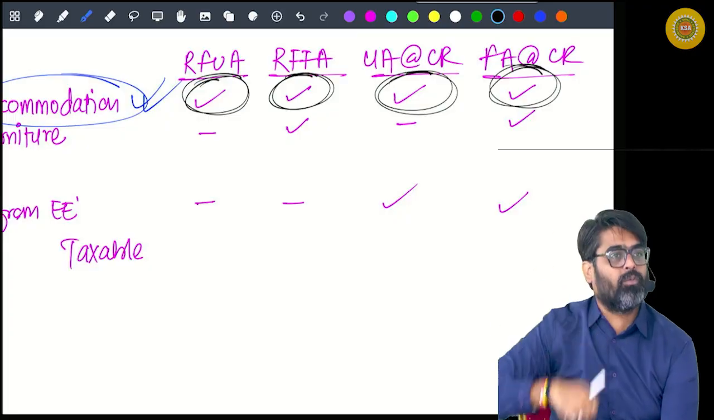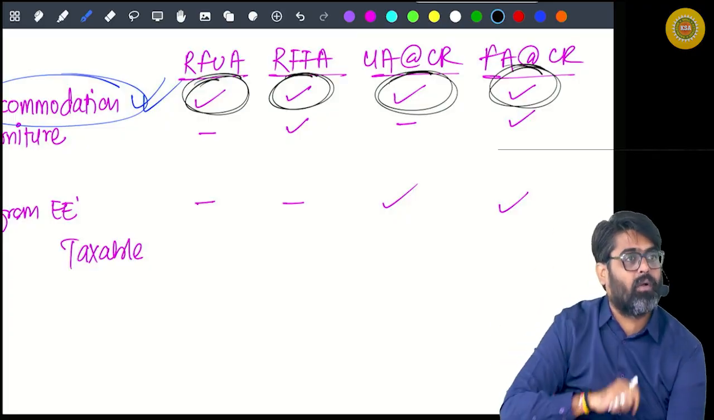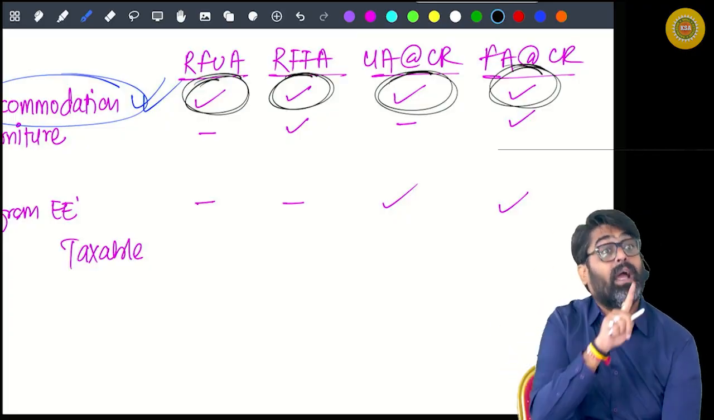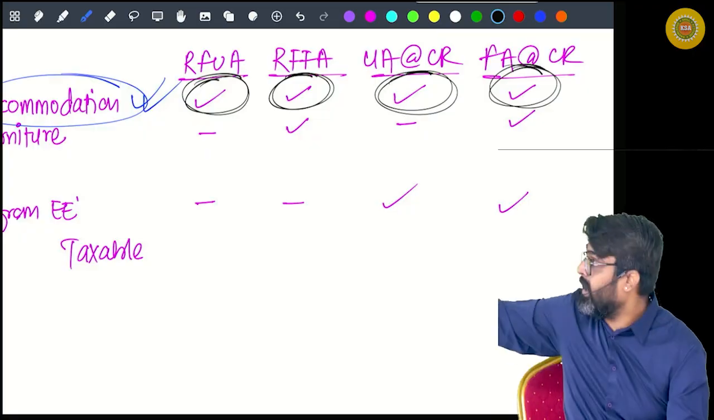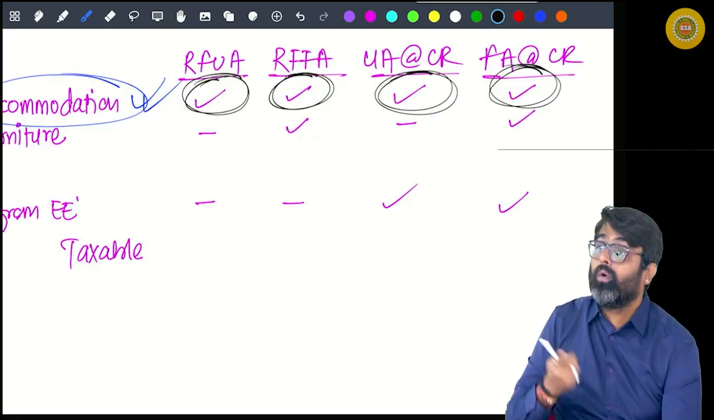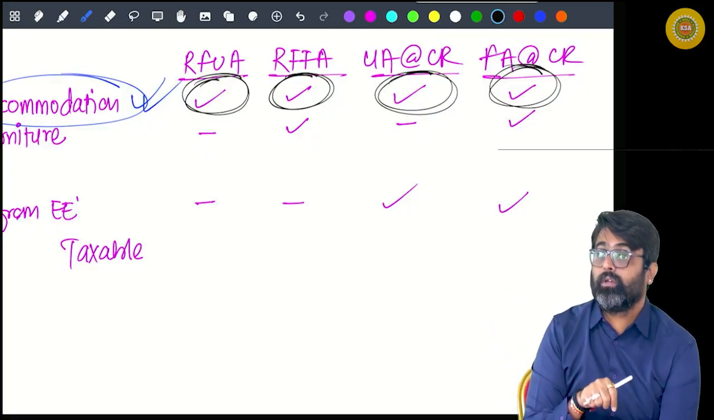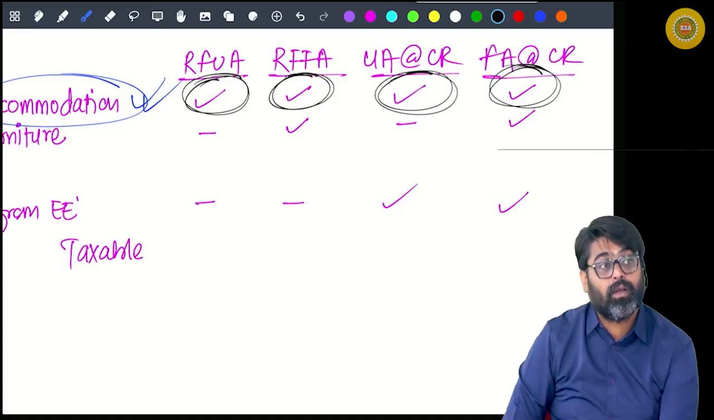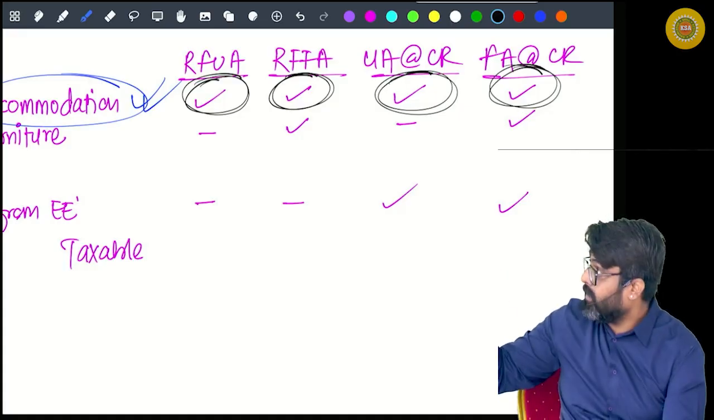What if the population is more than 15 lakhs but less than or equal to 40 lakhs? You will calculate 7.5% of your salary and write that amount here. Yes or no? What if the population is less than or equal to 15 lakhs? You will calculate 5% of your salary and write that amount here.